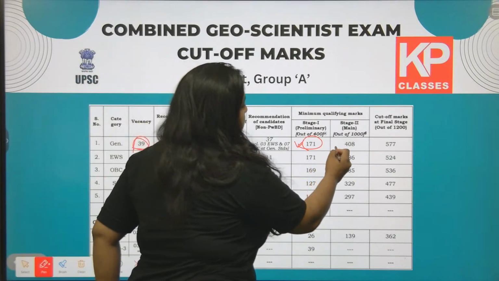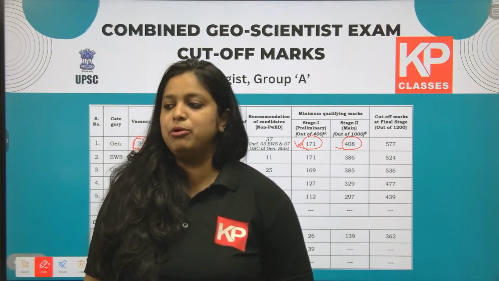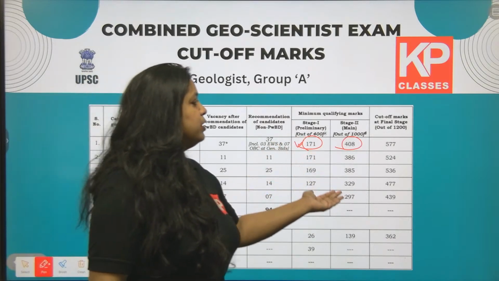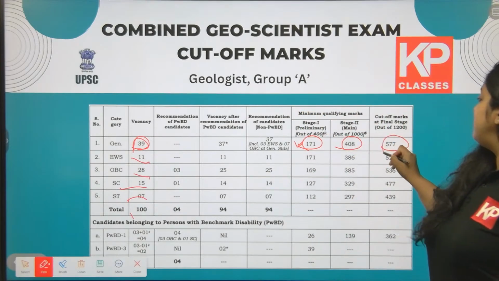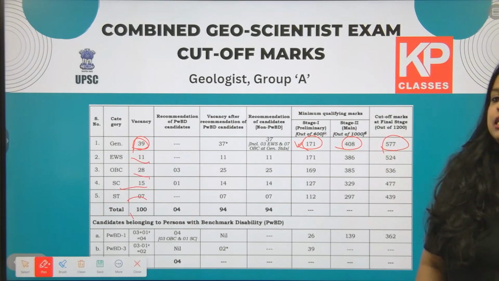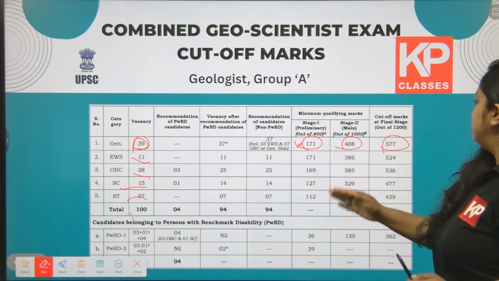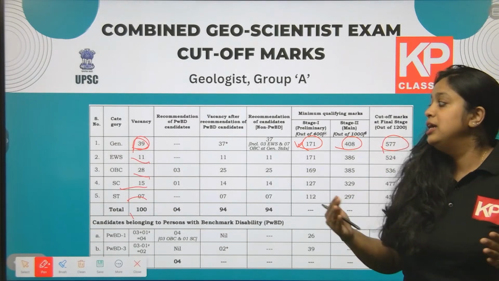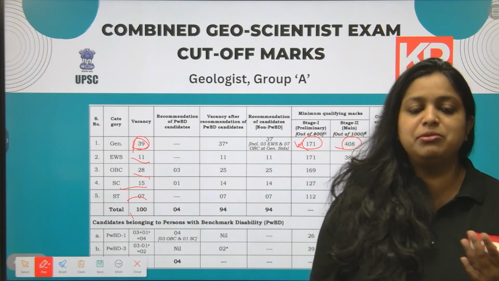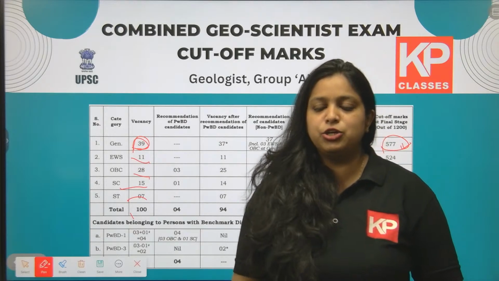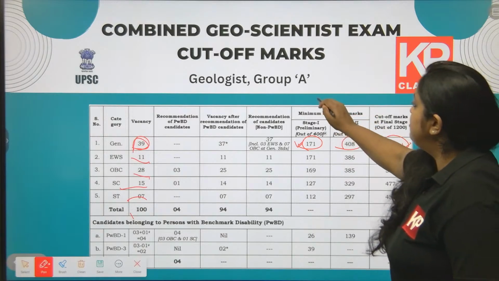Then in the mains paper, out of 1000, you have to score a minimum of 408 to qualify for the interview. So altogether 577 out of 1200 is mandatory as the qualifying cutoff mark at the final stage. Out of 1200 it is 577. This is the minimum mark. The more you score, the safer you will be when you reach the interview position. This is for geologist Group A.